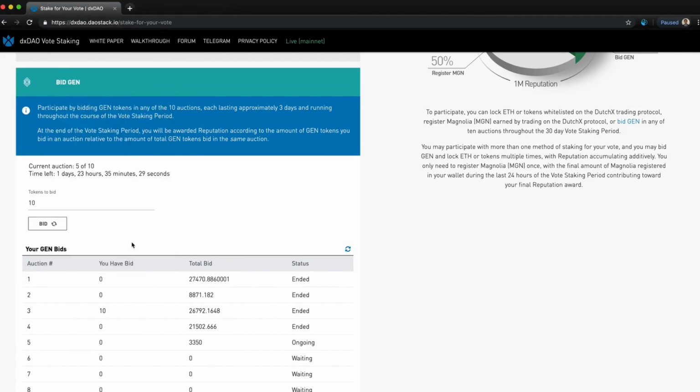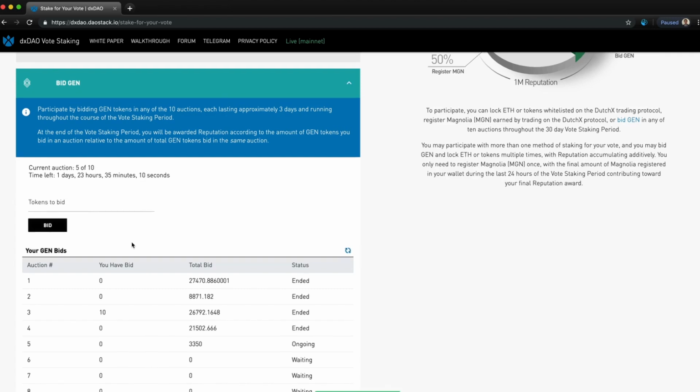You can participate in as many gen auctions as you like. Then, at the end of the vote staking period, you will be awarded reputation according to the amount of gen tokens you bid in an auction relative to the amount of total gen tokens also bid in that same auction. So if you bid 10 gen in an auction where a total of 100 gen is bid, you will get 10% of the reputation for that auction. In this case, that would be 0.1% of all reputation.